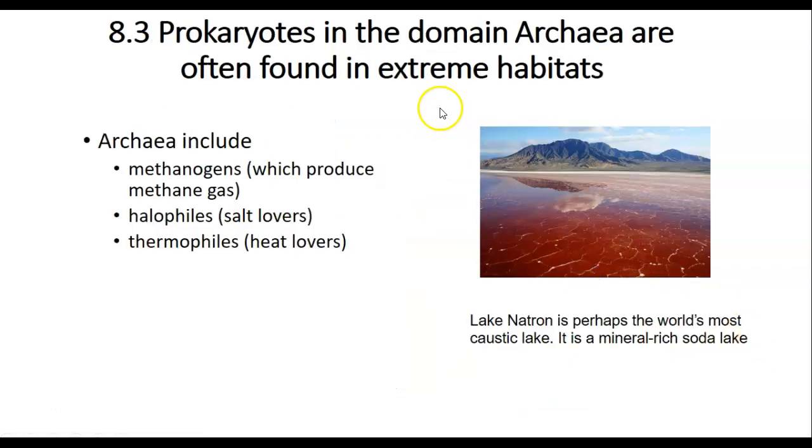We mentioned earlier that two domains are under the prokaryotes category. One of them is domain Archaea. Archaea include several types of prokaryotes. Methanogens, which produce methane gas. Halophiles, the salt lovers. Thermophiles, the heat lovers.